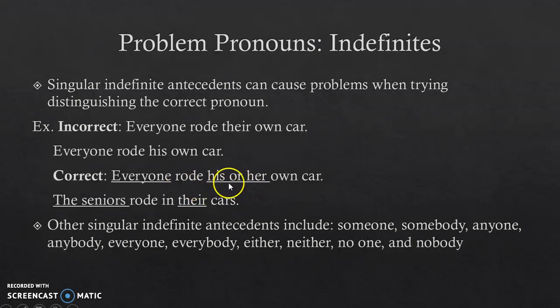So one solution to this would be to change the antecedent. So instead of saying everyone, you could say the seniors rode in their cars. And now the seniors is a plural antecedent, so you're able to use a plural pronoun with that in there. Other singular indefinite antecedents include someone, somebody, anyone, anybody, everyone, everybody, either, neither, no one, and nobody. So if you use any of these words in a sentence, you're going to have to use a singular his or her pronoun, or change it to include a plural, because otherwise it's not going to work. It's incorrect.